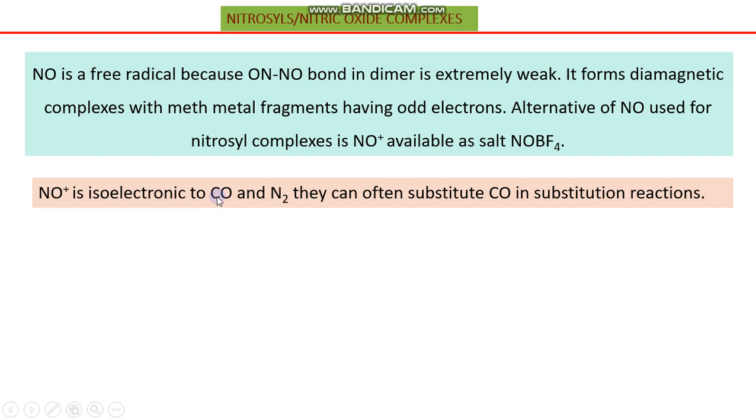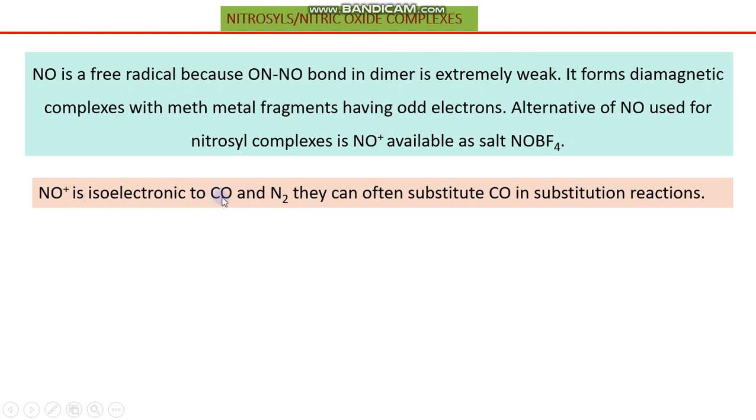Carbon possesses 6 electrons and oxygen 8 electrons, so 6 plus 8 is equal to 14, and here also the number of electrons is 14. So it means nitrosyl cation and carbon monoxide or carbonyl are isoelectronic species. Similarly, one nitrogen possesses 7 electrons and the other one possesses 7 electrons, so 7 plus 7 is equal to 14. And these species are also called isoelectronic species. Whenever we are talking about isoelectronic species, we can carry out similar chemistry on them.